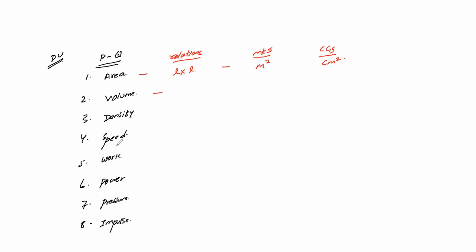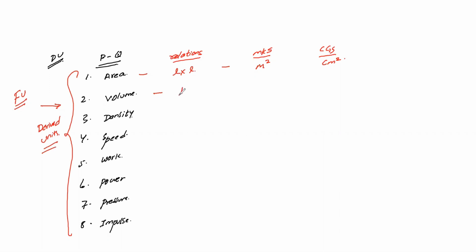All these MKS and CGS unit conversions are based on those base 3 physical quantities. So whatever we are deriving here, those derivations are from your fundamental units alone. Okay, so these physical quantities we call derived units. I am deriving all of these based on the fundamental quantities. So this one we call derived units.